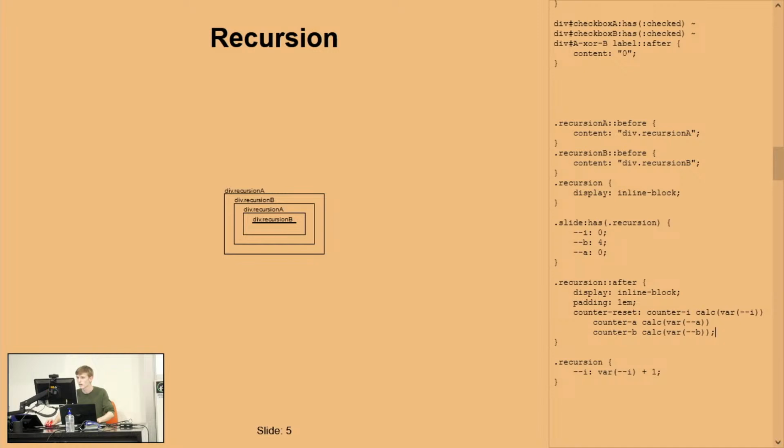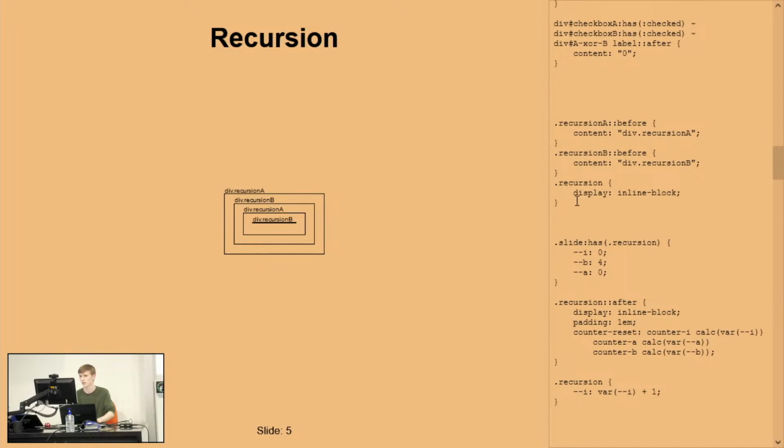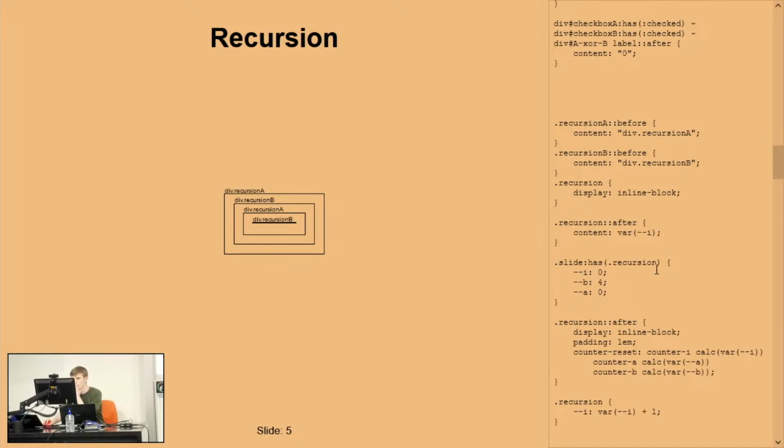Is it your dot recursion reference? No, so each of these have dot recursion A and dot recursion on them. Let me just, oh, and I haven't set the content. So give me 1 second. Worst comes to worst, I just copy and paste a bunch more code, but I'd like to keep it somewhat like what we have so far.